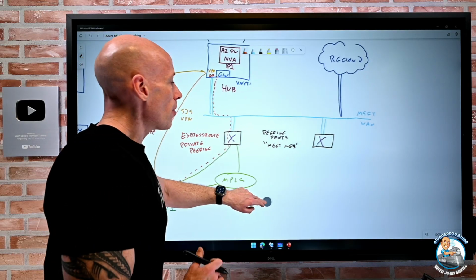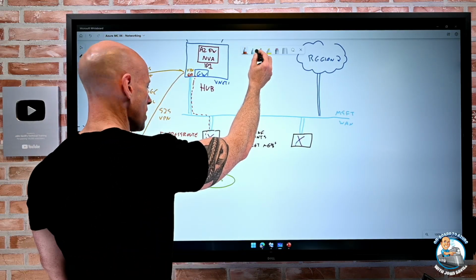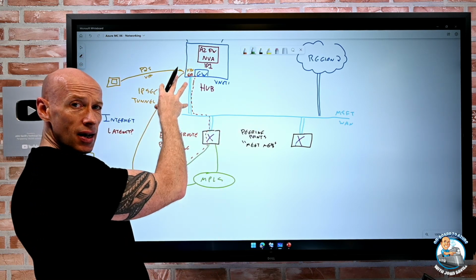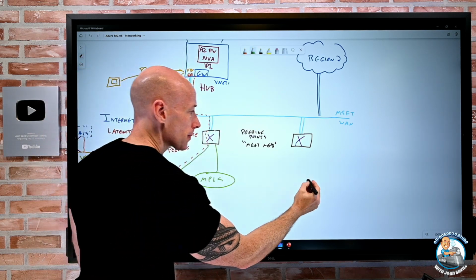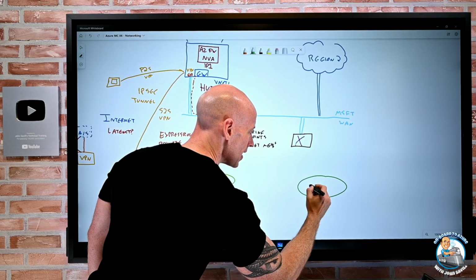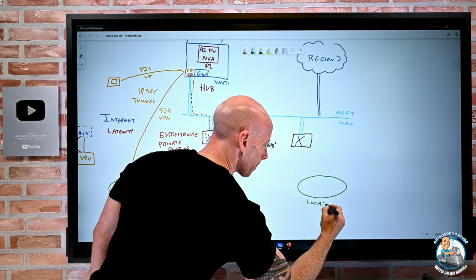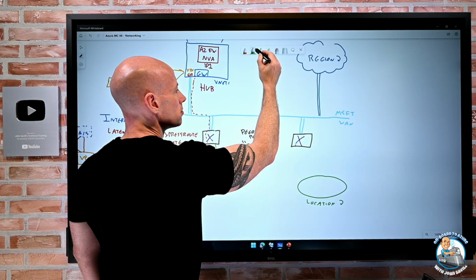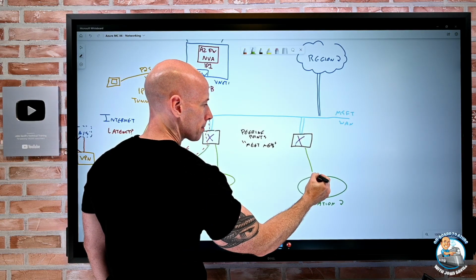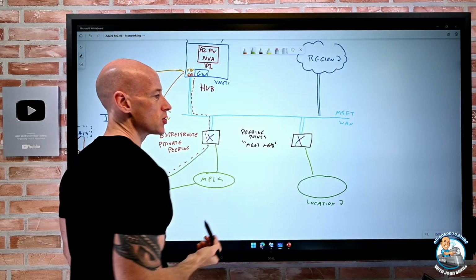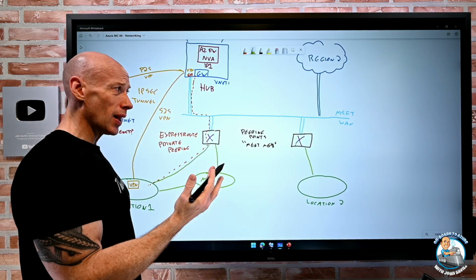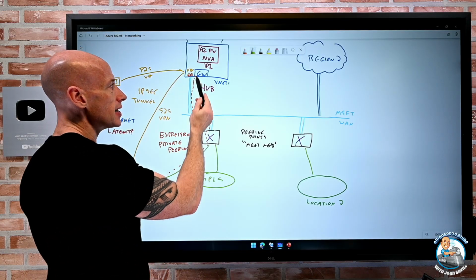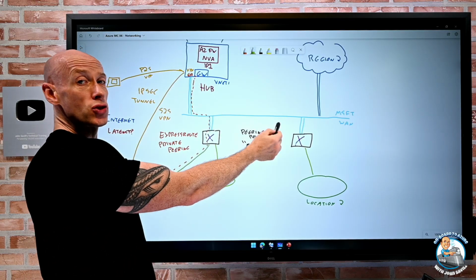Now realize from a resiliency perspective, I might have multiple locations. So maybe this is, I don't know, East US. Maybe this is Europe. So I might have another location over here. Well, it might have a connection to this meet me, which primarily uses this region. But absolutely, I could still have the ability to have connections. So a single gateway can connect to multiple circuits.